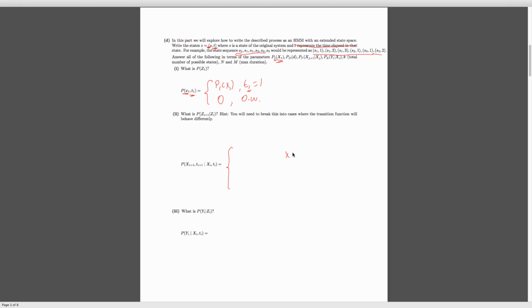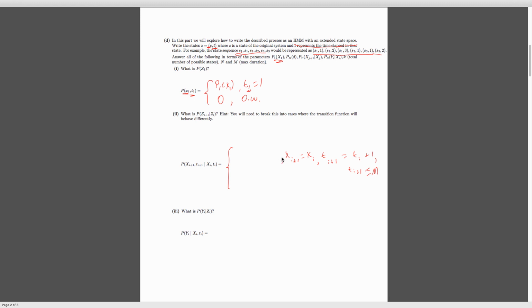So x of i plus 1 is going to be equal to x of i, and t of i plus 1 is going to be equal to t of i plus 1. Remember, because we're counting up here. And then we also need t of i plus 1 to be less than or equal to m, because we can't stay in the state for more than that duration. And if all of these things are true, then we can define our transition probability.